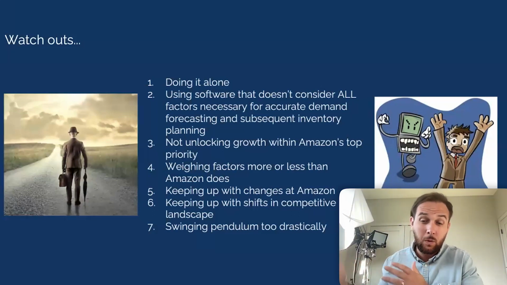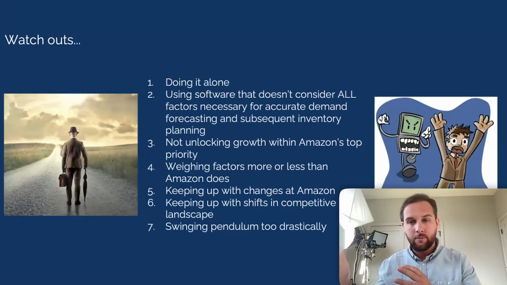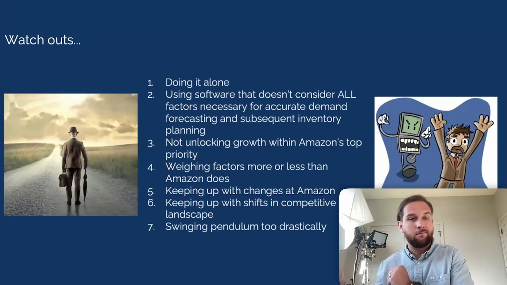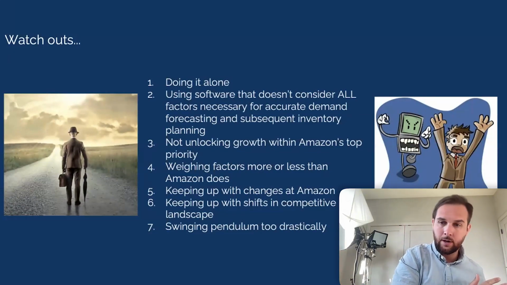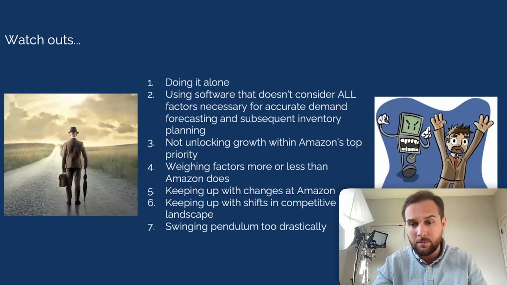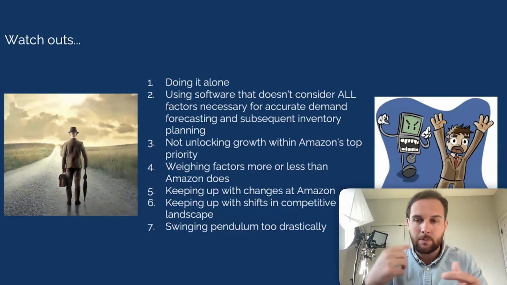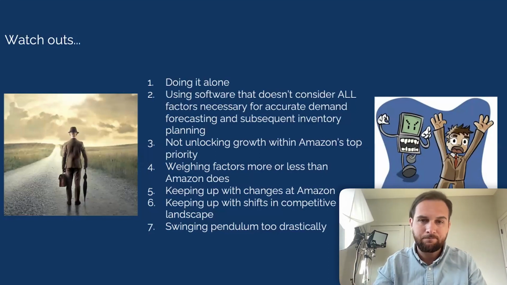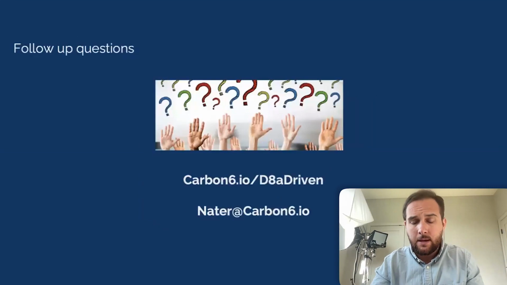And then lastly would be to swing the pendulum too drastically, saying, oh, that ASIN's biggest competitor just went out of stock, I'm going to send in 100 weeks' worth of inventory to try and capture that demand. Swinging the pendulum too drastically can cause you problems at Amazon that can sometimes be difficult to unwind. So those are the watch outs.